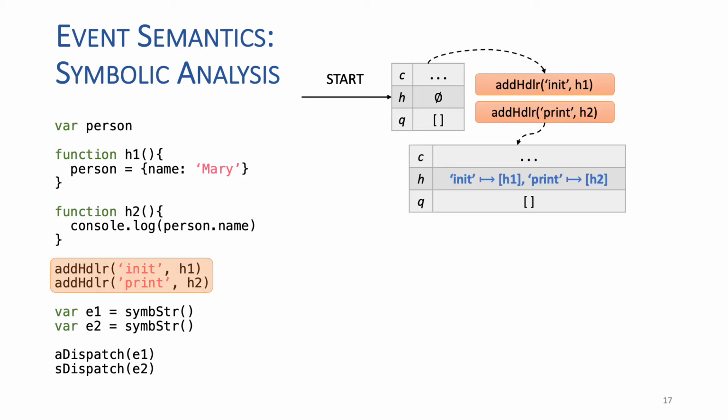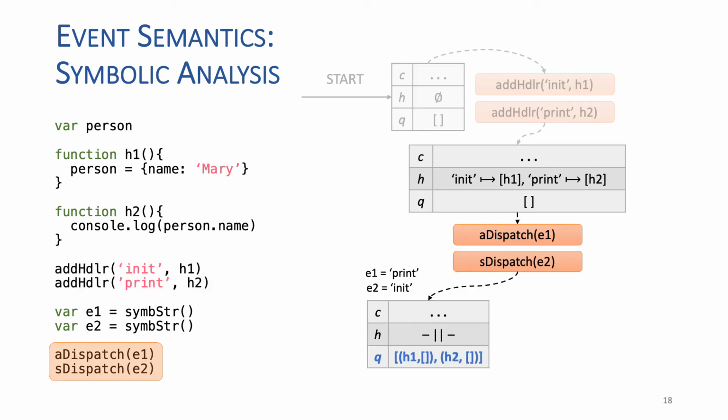We then add the two handlers. This only changes the handler register. As you can see in the slide, the language configuration and the handler's queue don't change, but in the handler register, the event init is now mapped to the list containing h1, and the print event is now mapped to the list containing h2. We then have the asynchronous and synchronous dispatches, and because E1 and E2 are symbolic, the execution branches here.